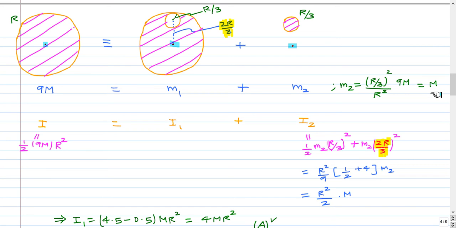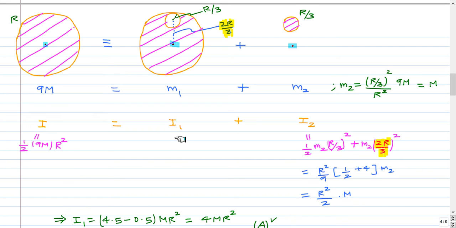That is m. So the moment of inertia of this smaller disk about this axis is the moment of inertia of the disk passing through the center plus mass into this distance square. This is the parallel axis theorem. So I2 is I, the mass m and the radius (r by 3) square, plus the mass into the distance between the two axes, that is (2r by 3) square. This 2r by 3 is given in the question. So adding, we get r square by 2 into m.